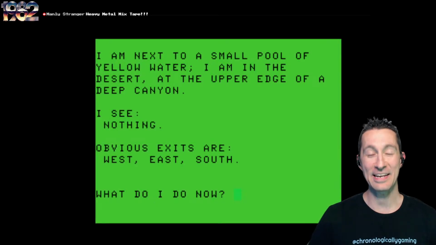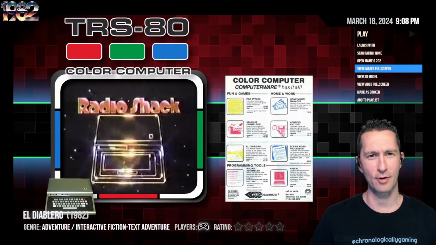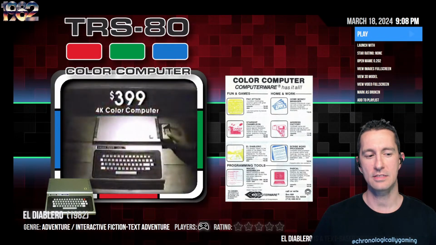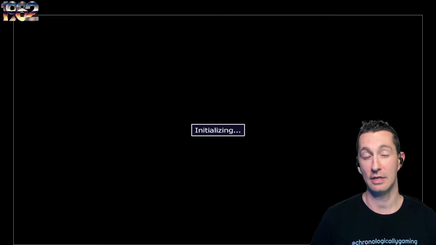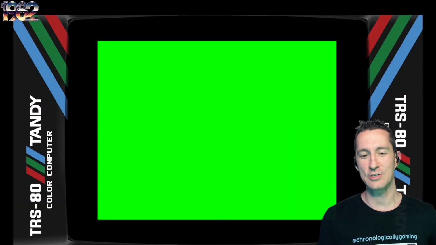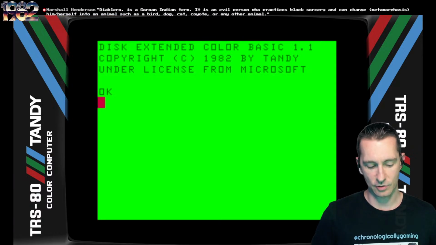Yes. We need a heavy metal mixtape for the last one. And there's the example of the screenshot. El Diablero with a cool name is simply just another text adventure game. Let's pop it and play El Diablero. This is by Ken Kalish at sometime at the beginning of October 1982. Ken Kalish, we've already seen, this is the 7th game that we've seen so far on the show.